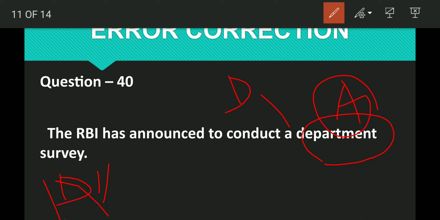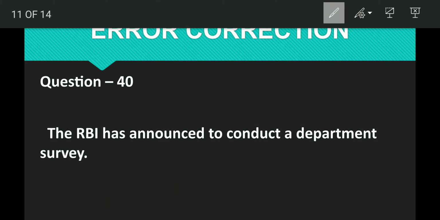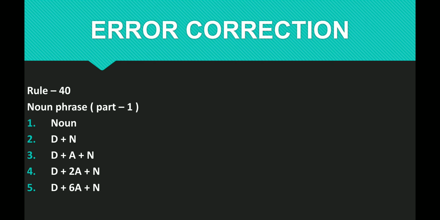Between determiner and noun, we must use an adjective. Do remember this rule: between determiner and noun, use an adjective for a noun phrase. I have written it here. Number 3, look at number 3: determiner plus adjective plus noun. So this will be the rule.